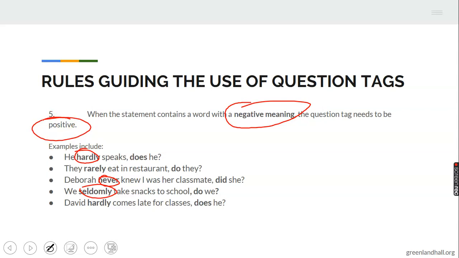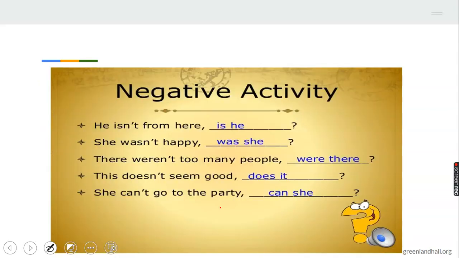Because they connote negativity, the tag must be what? Positive. He hardly does he. They rarely do they. Deborah never does she. We seldom do we. David hardly does he. Because they connote negativity, they take what? Positive question tags.